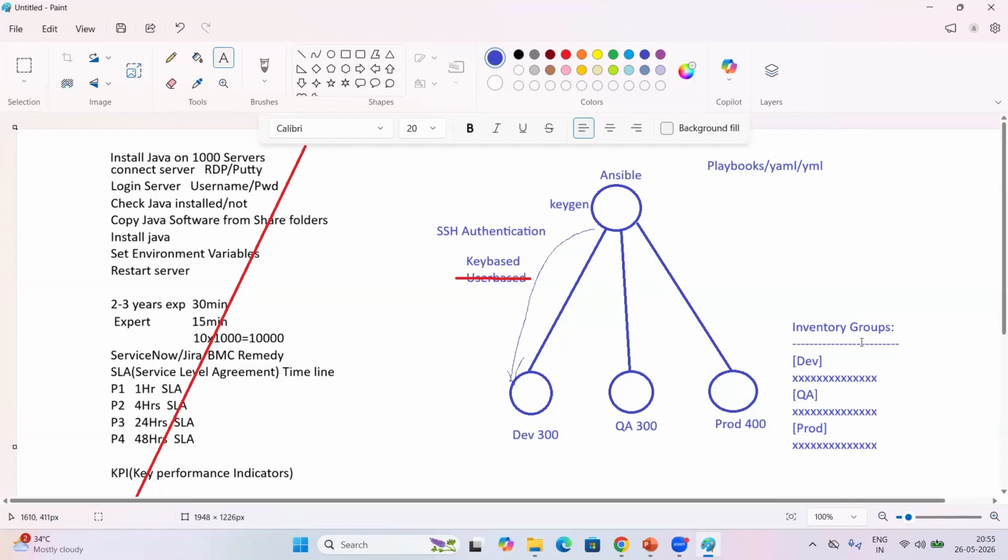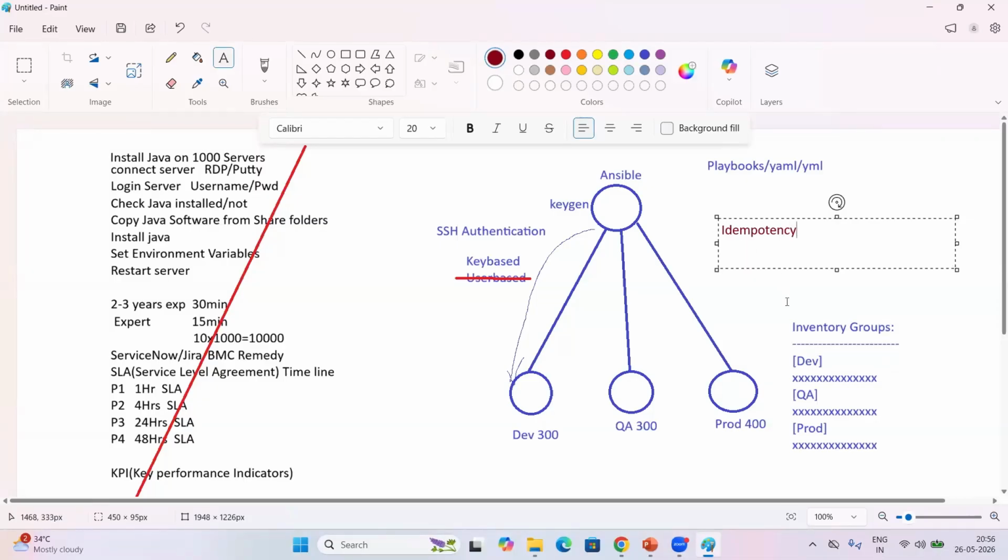We can go with shell scripting also. Why do we require Ansible? What is the importance of Ansible, right? So the answer here is idempotency.